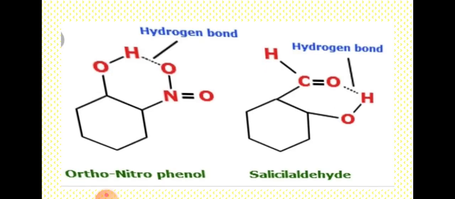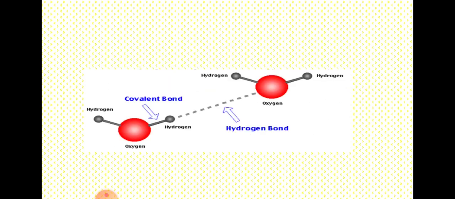So, when hydrogen atom is covalently bonded to a highly electronegative element, it has the tendency to form bond with other electronegative element. Such a bond formed is called hydrogen bond.